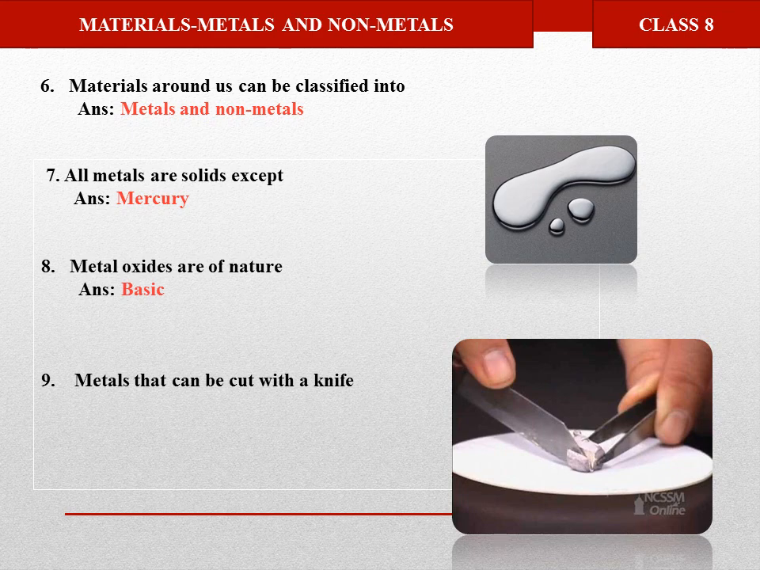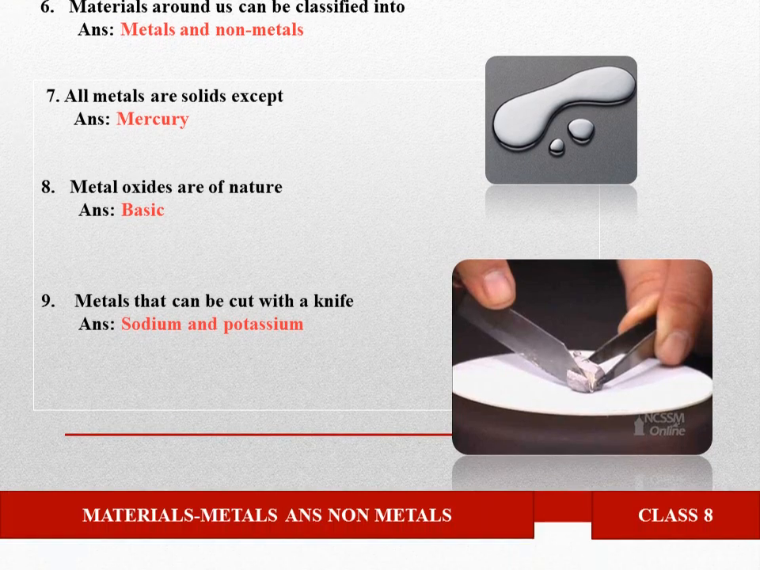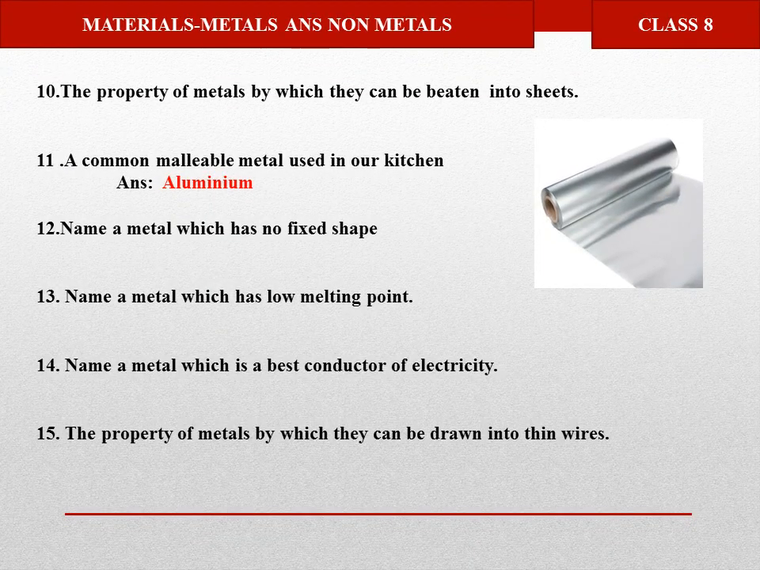Metals that you can easily cut with the help of a knife are sodium and potassium. Next, the property of metals by which they can be easily beaten into sheets is malleability. A common malleable metal that you use in your kitchen is aluminium foil, or aluminium. A metal which has no fixed shape is mercury.